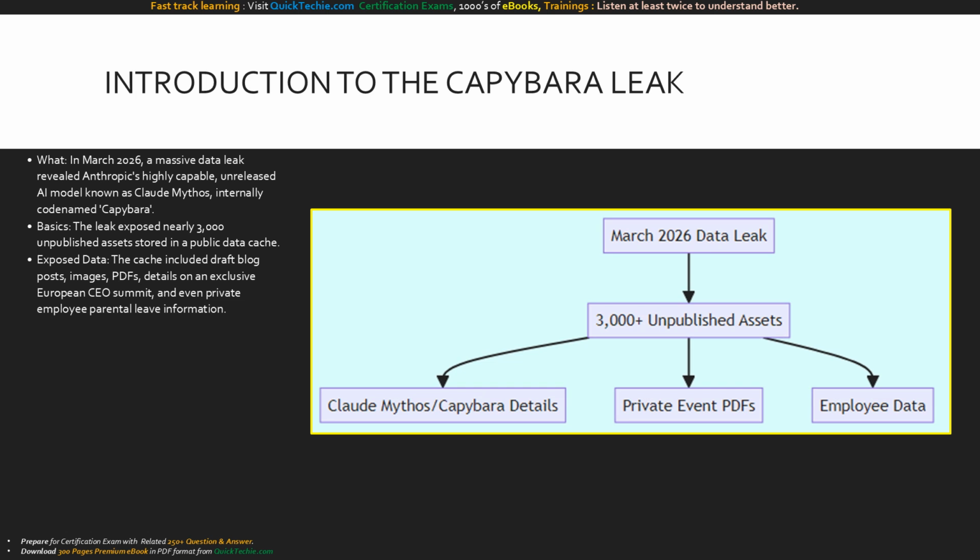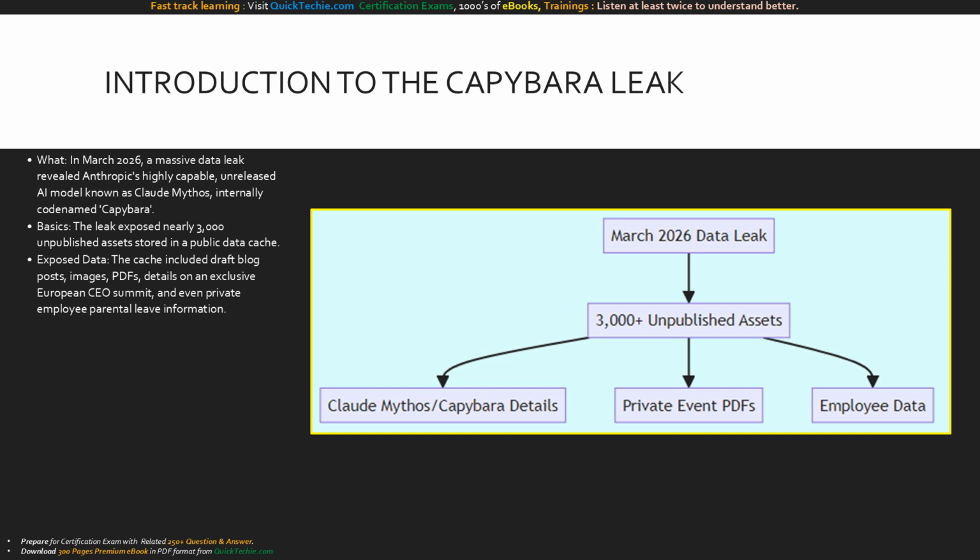These files weren't just marketing drafts, they contained highly sensitive information, including plans for an exclusive European CEO summit and even private employee parental leave documents. This incident highlights a critical lesson: even the most advanced tech companies can fall victim to basic operational oversights. In this training, we will dissect exactly how this happened.